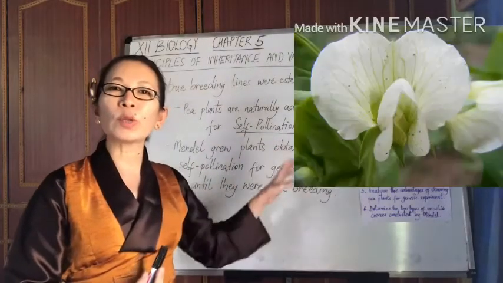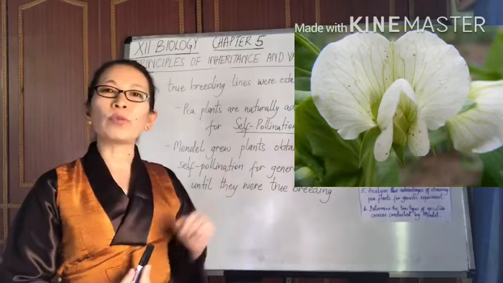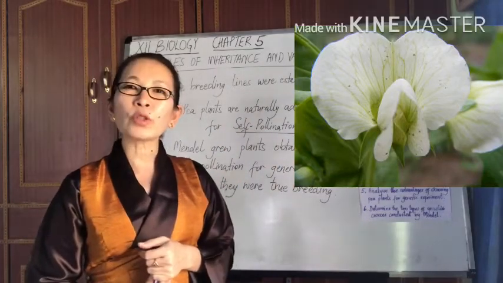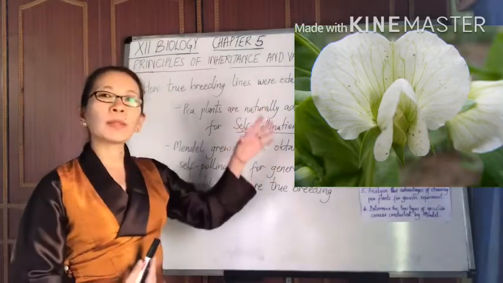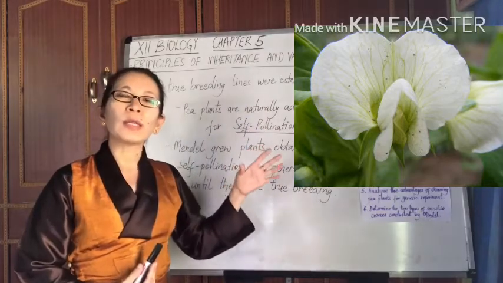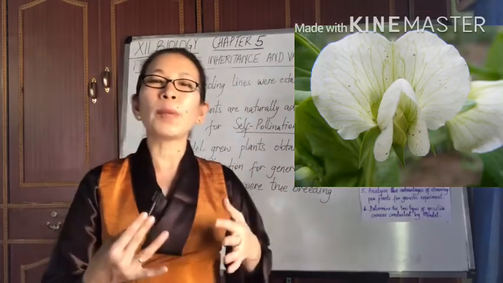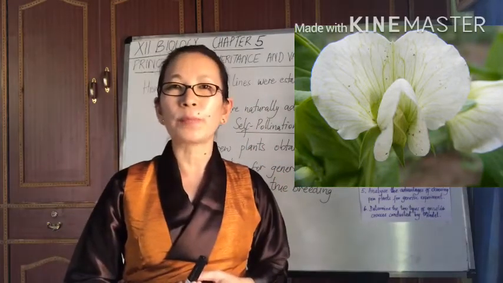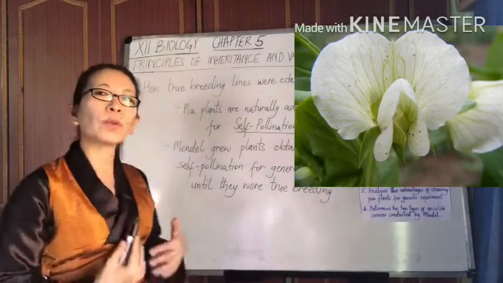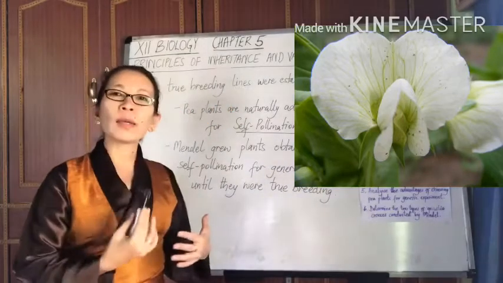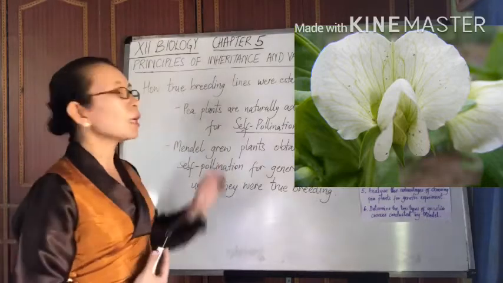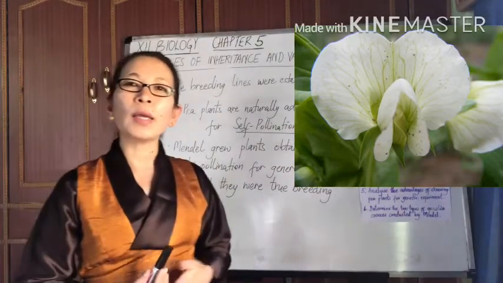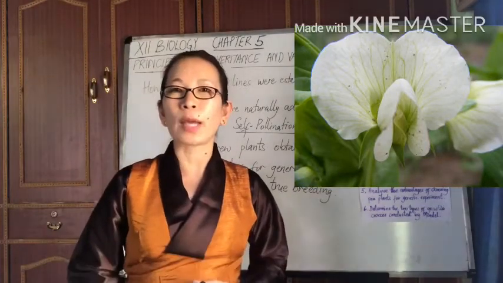If you look into the structure of the pea flower here, the petals are arranged in such a way that they almost enclose the male and female reproductive structures. Because of this, there are always higher rates of self-pollination, thereby maintaining the purity of character.